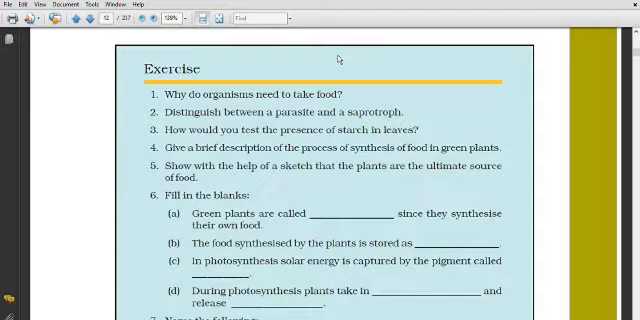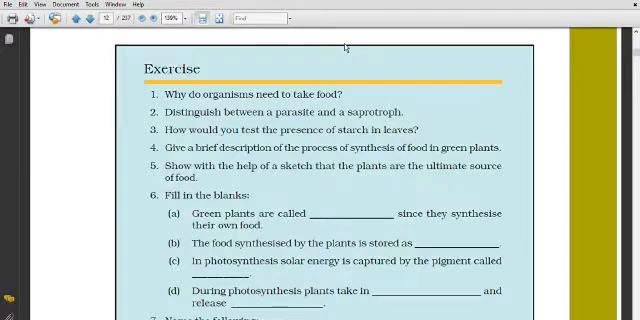Now give a brief description of the process of synthesis of food in green plants. How do green plants prepare their food? Green plants use a process called photosynthesis to prepare their food. What is photosynthesis? You all know that green plants use a process called photosynthesis to prepare their food. The process is as follows.